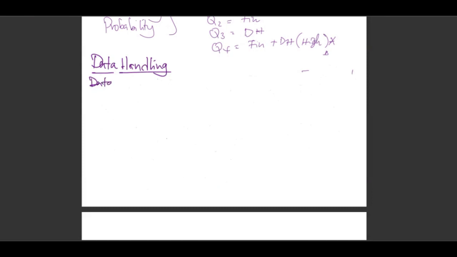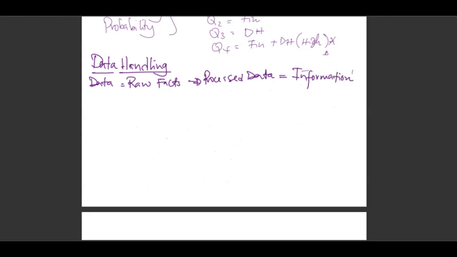Data handling, we look at data collection, whereby we expect you to know data. Data, we said, are raw facts. And processed data becomes what? Information. Processed data becomes information.